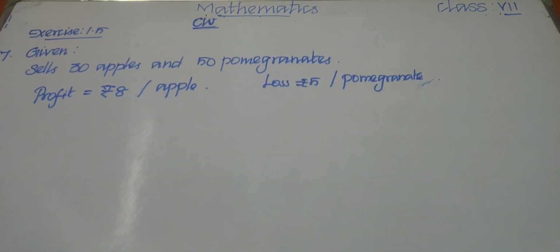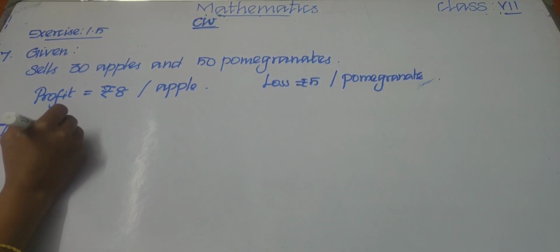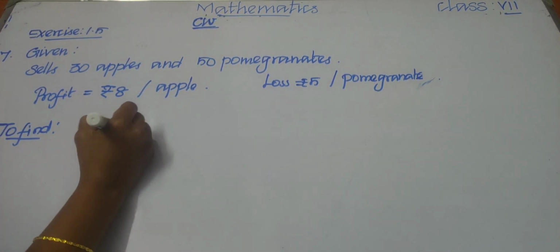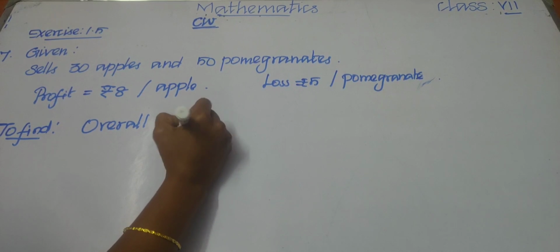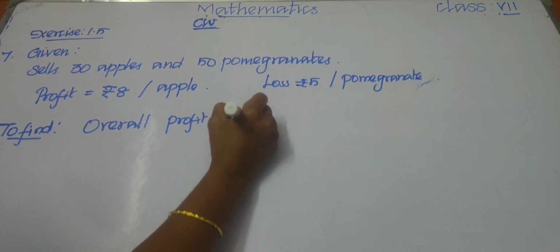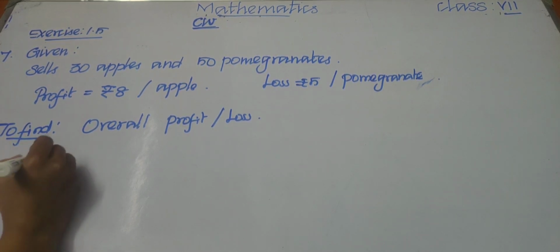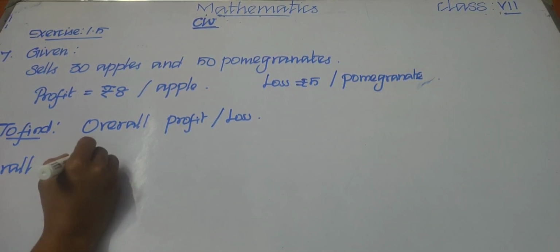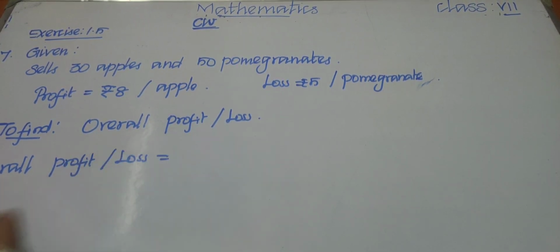Now let us write what we are going to find. To find is the overall profit or overall loss. Okay children, how will you find the overall profit or loss? Overall profit or loss equal to...